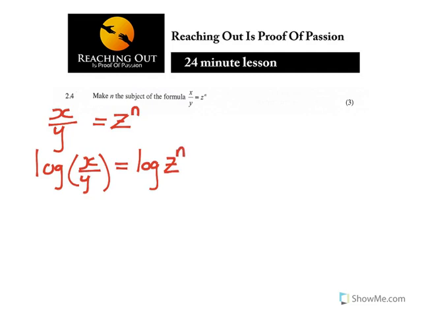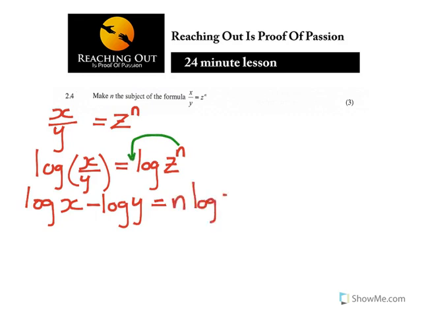Why were we introducing logs? You can also rewrite this in logarithm. Remember, x divided by y. You can leave it like that, nothing wrong, because we're interested in making n the subject. But if you know well your laws of logarithms, this is the same as log x minus log y is equal to, now also using the laws of logarithms, this drops down to become n log z. That's why we're introducing logs, because that's how you can make n drop down.